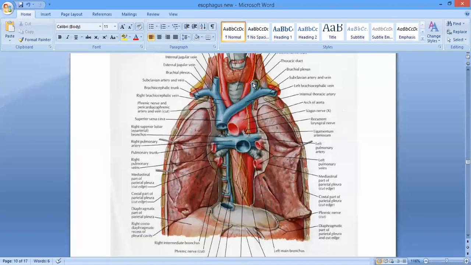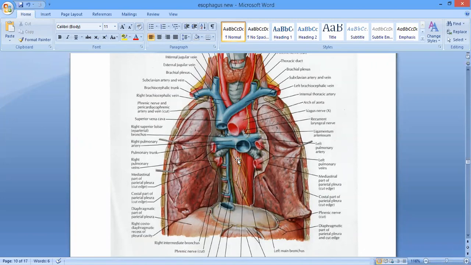So when we talk about the posterior relation, the structures we come across, of course, we have got the vertebral column over there. Then we have got the fascia, and then this part of the descending thoracic aorta, and then these right posterior intercostal arteries, and then the thoracic duct, which is just going to pass from the right to the left side by passing posterior or behind the esophagus, right?